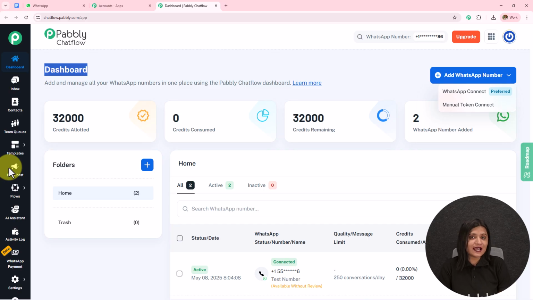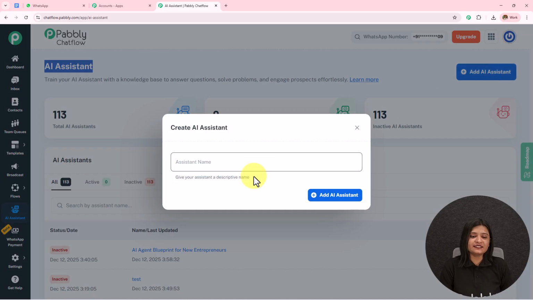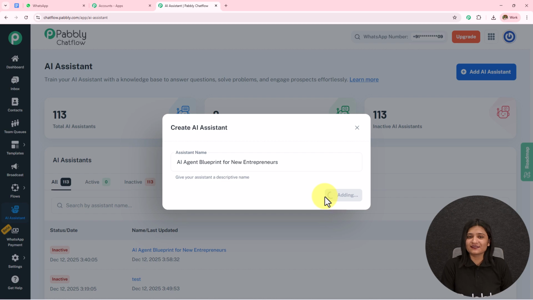Now to create this AI agent, on the left-hand side, we have this option of AI assistant. We are going to open this. We have landed on this AI assistant page. We can see the total AI assistants, active AI assistants, and the inactive AI assistants. To create a new AI assistant, you simply have to click on this add AI assistant, and you have to first name this. I named this AI agent blueprint for new entrepreneurs, and then I'm simply going to click on this add AI assistant.